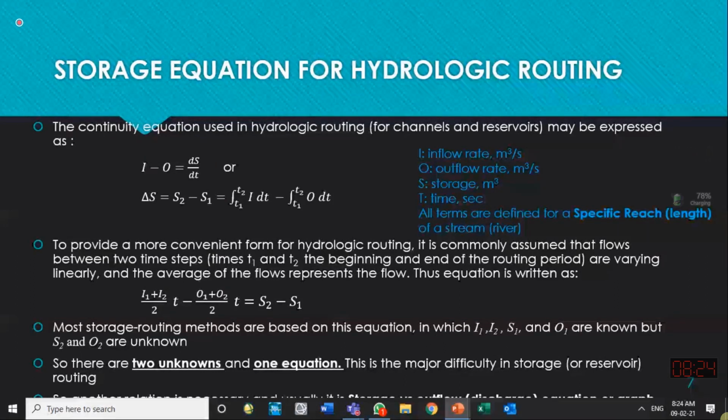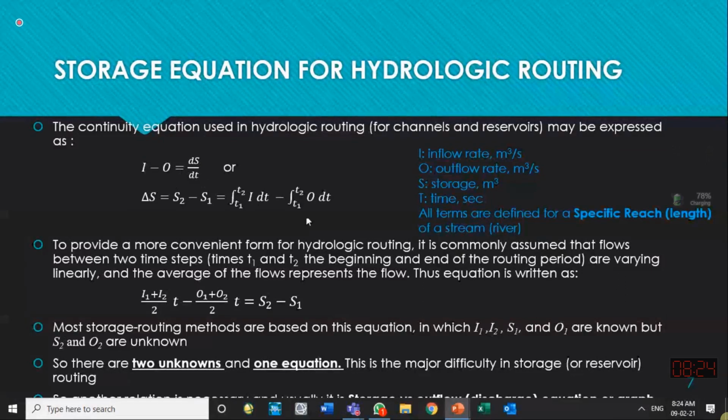Whatever I am saying is specified over here: if inflow is I and outflow is O, hopefully you understand. Inflow means something coming into the system, outflow leaving the system. Inflow minus outflow is equal to change of storage per unit time if inflow and outflow are in units of discharge. If inflow is volume coming into the system and outflow is the volume going out of the system, then this will be equal to delta S only, not divided by dt.